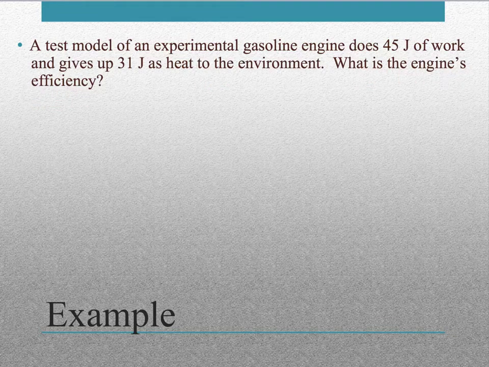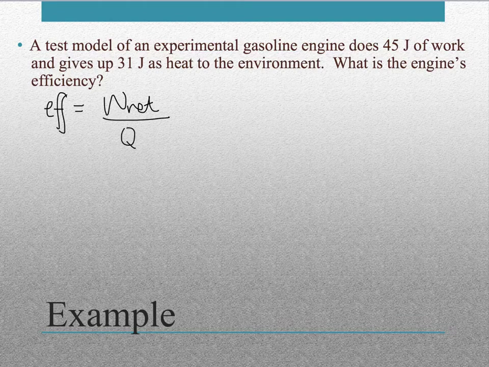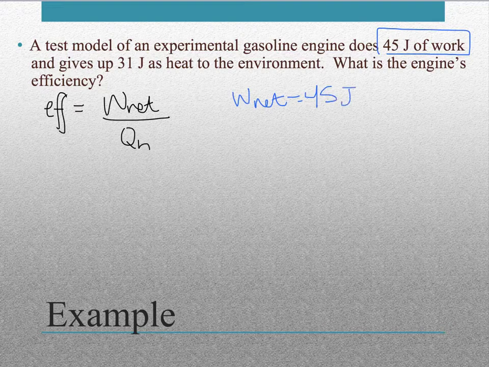All right, so we've got our equation for efficiency: EFF equals net work divided by QH. Now we've got to identify what information we have in our problem. It says it does 45 joules of work, so that means our net work must be 45 joules. And it gives up 31 joules as heat to the environment. Because that's heat to the environment, that makes it our QC. So our QC equals 31 joules.